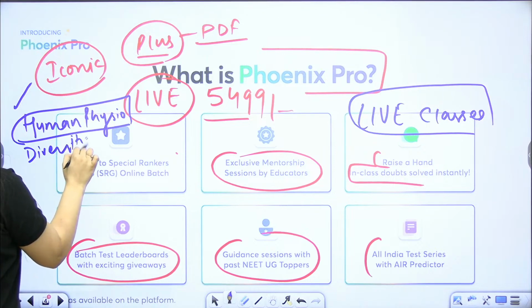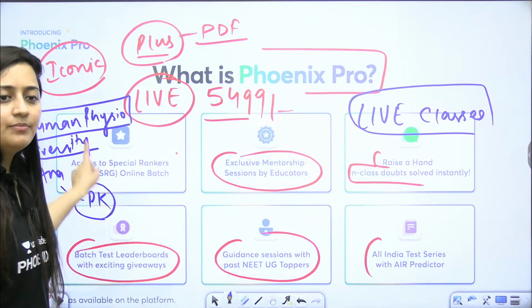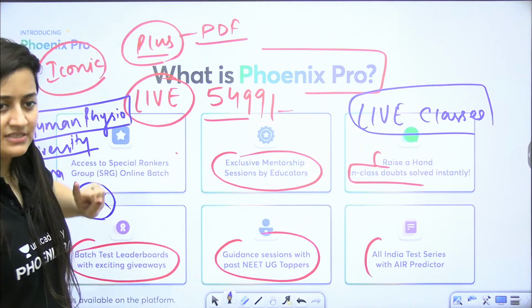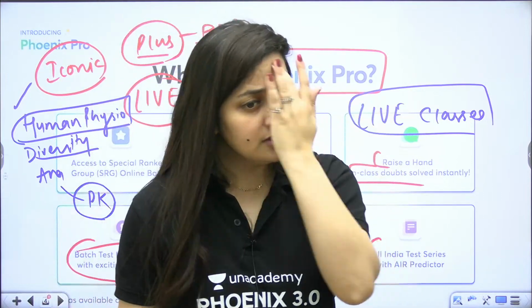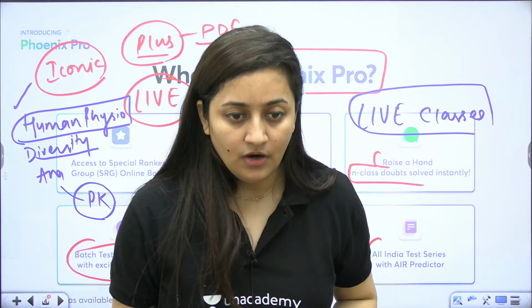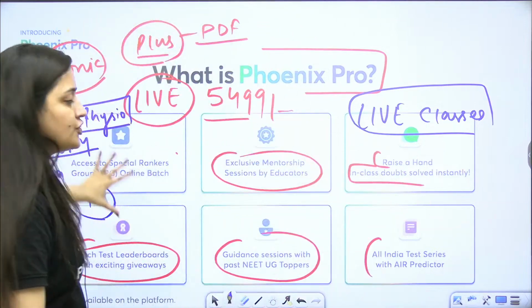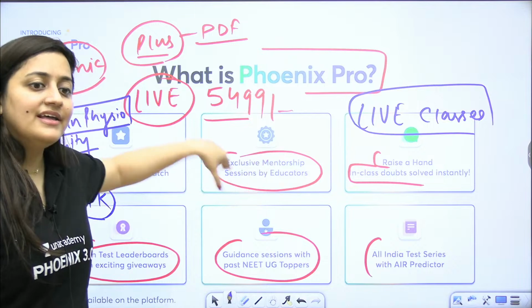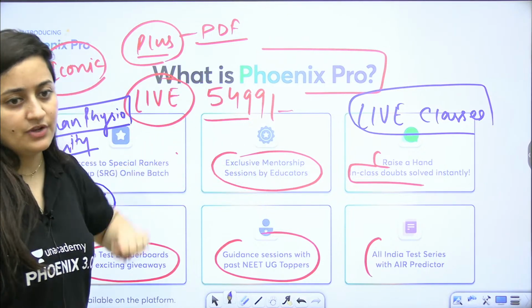After finishing the diversity part and anatomy part, we will move to the plant kingdom. That will be the flow. And whatever other chapters are completed, let's say one chapter of human physiology is already done, so you will get a live class of that. Once we finish the syllabus in that flow, then you will get live classes for completion of that chapter, and the revision classes will also be there.